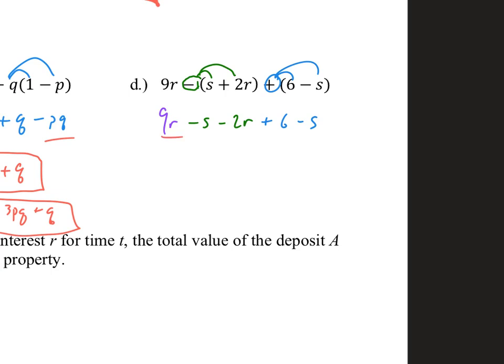Any like terms, so I notice I got some r's, I got some s's. If you want to sit there and rewrite it, you certainly can. I don't want to spend the time to do that. So 9r minus 2r, so that'd be 7r. -s minus s, so -1 minus 1 is -2s, and then of course the plus 6 just drops down. Again, multiple variables, it's hard to say exactly how to write it, but I have the r before the s, and then the constant term is at the end, with no variables. So I'll leave my answer like that.